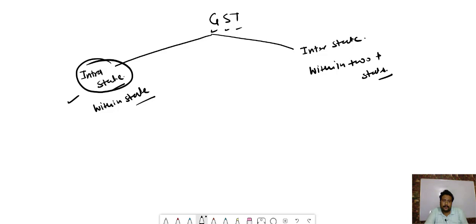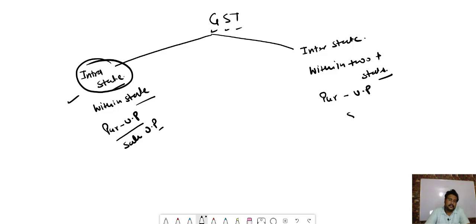Purchase is done in UP, sales is also done in UP. When purchase and sales are in different states, like the purchaser is from UP and the seller is from MP, these are two different states, so here it will be interstate.